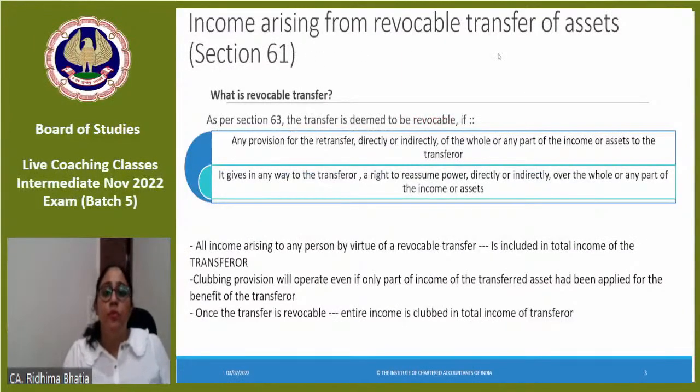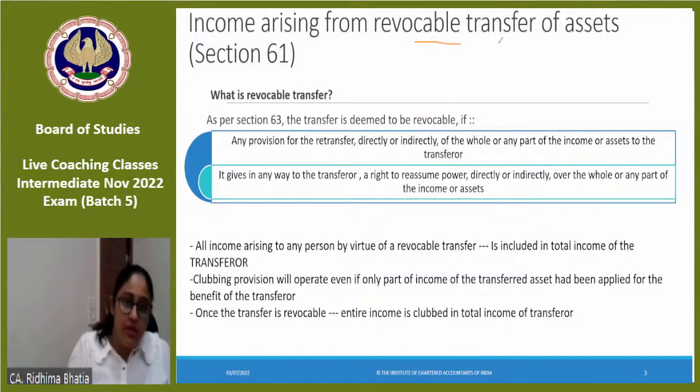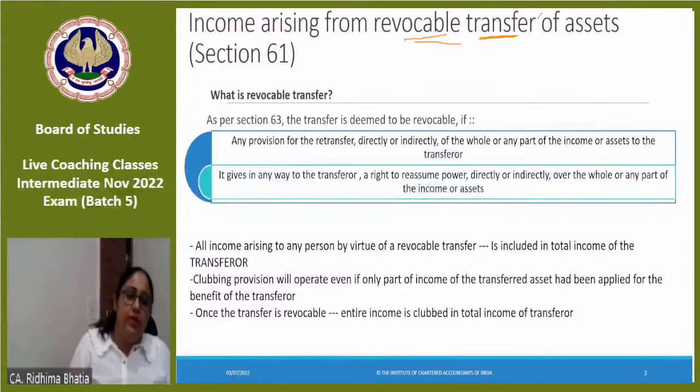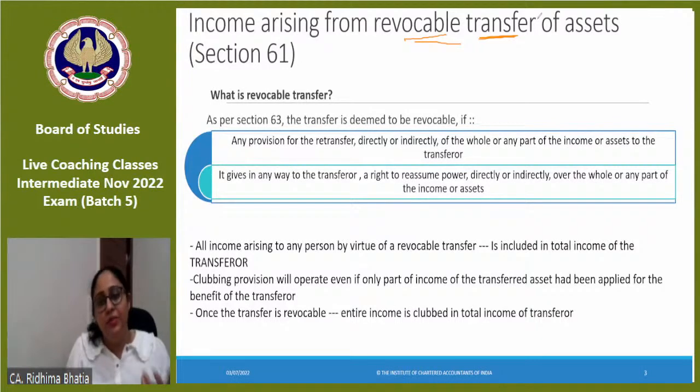Income arising from revocable transfer of asset. मैम ये क्या मतलब है revocable transfer? Something which can be revoked. अब revocable transfer का क्या मतलब होता है? I am transferring it, but I'm still having a right on that asset, directly or indirectly. That is called revocable transfer.